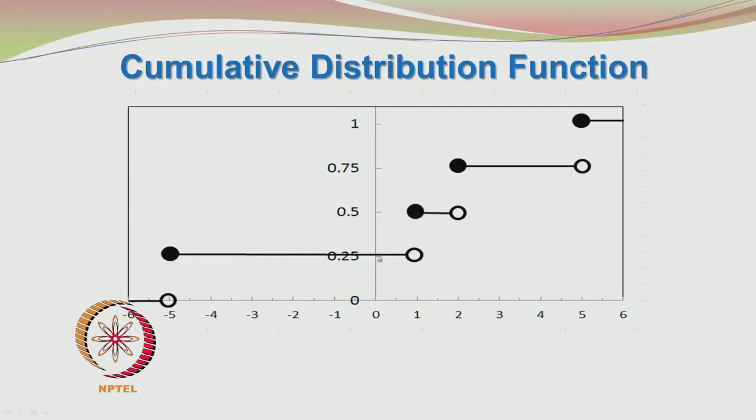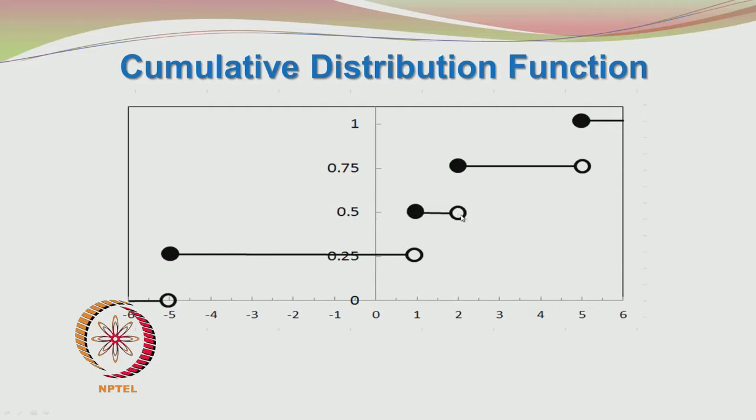Since you are adding the probabilities, when you went to 1, the probability value is again 0.25 at 1, because you are going from 0.25 to 0.5. The difference is 0.5 minus 0.25, which is again 0.25. So, at 1 the probability is again 0.25, and the total sum is 0.25 plus 0.25, which is 0.5, and that is what you are shown here.